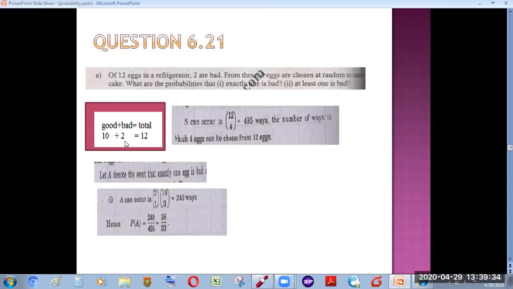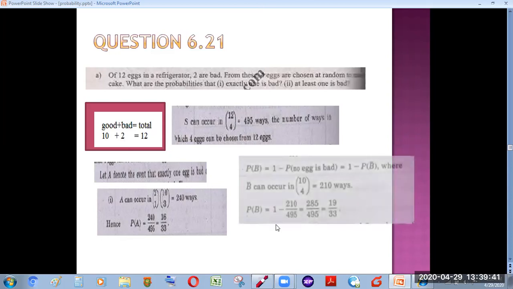All right. So how can we find the probability that there is 1 bad egg or 2 bad eggs? I can also use the law of complement here: 1 minus the probability that no egg is bad. No egg is bad means, probability of B complement, that out of 10 we got all the good eggs, 10C4 equals 210. When we find it, it becomes 210.